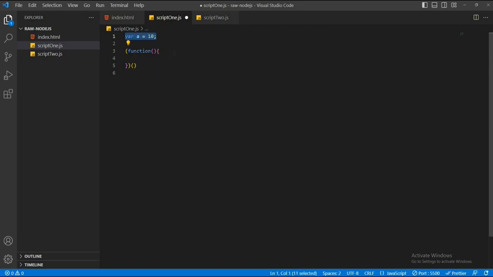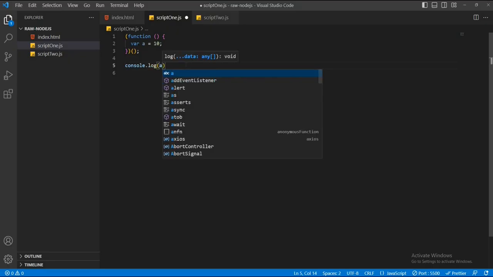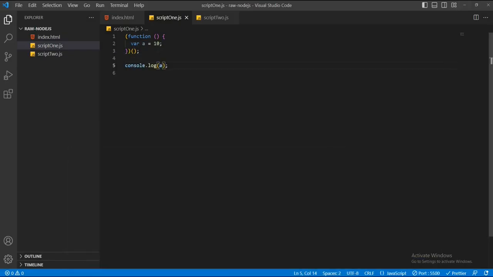Now cut the variable declaration and paste inside this IIFE. For now, comment out this script2.js file code. Now do a console this variable a outside of this IIFE. Save the file, go to browser, we can see we got an error which is variable a is not defined. Well, I already defined this variable. Why are you getting this type of error?